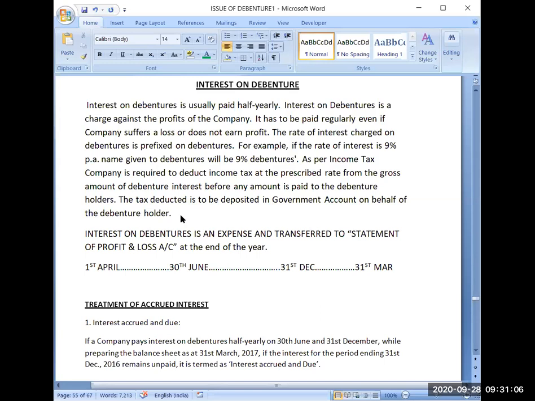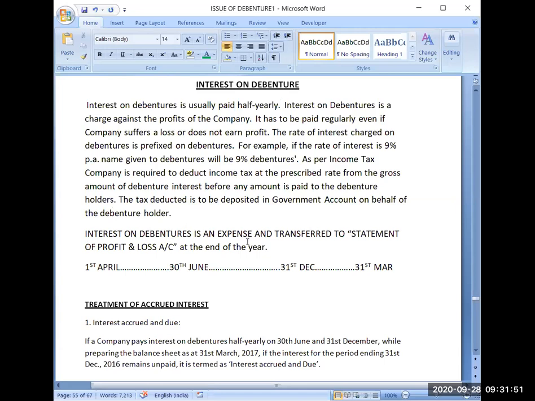Yes, in salary also tax is deducted at source. Whenever you are paying salary to your employees, there are some norms for that. If the norms are there, then you have to deduct TDS. How to calculate TDS? That percentage is given in the Income Tax Act on which type of income, or on how much income, you have to deduct with what percentage. TDS itself has some norms, so that is a very detailed topic. The question will tell you whether TDS has to be deducted or not, and if the percentage is given, then only you will be deducting, and otherwise you are not supposed to deduct TDS.